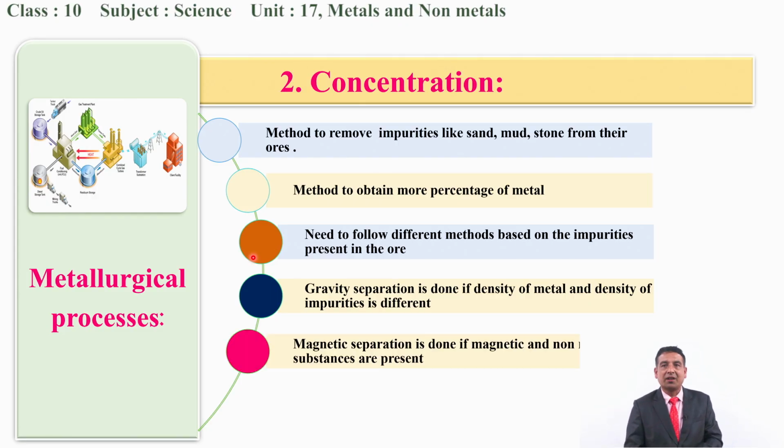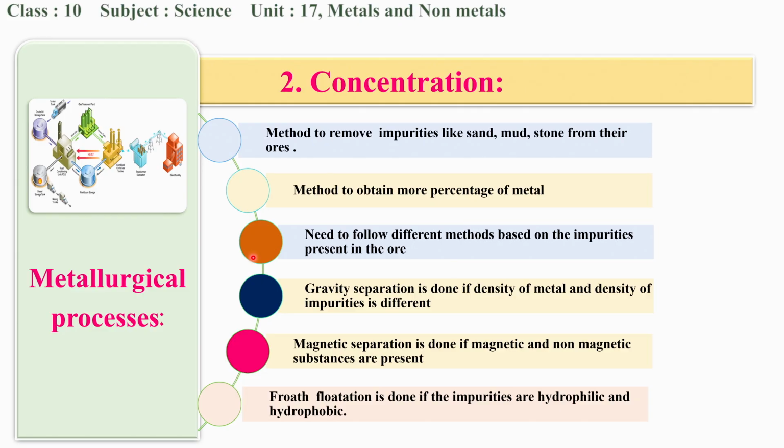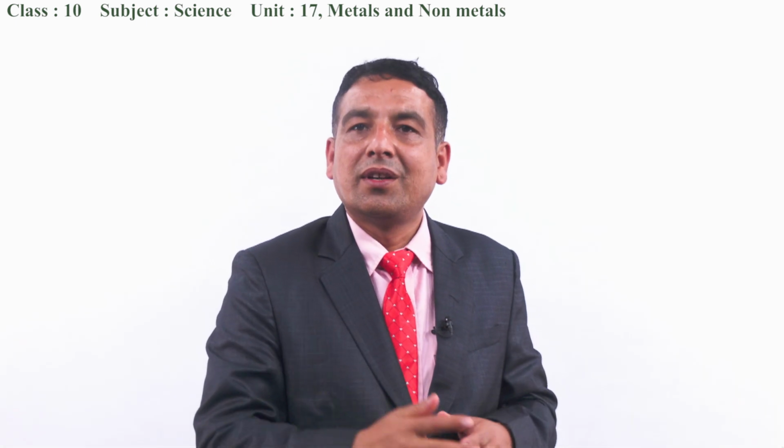We have already discussed that sometimes the metal can be magnetic, but sometimes the impurities may be magnetic. In such conditions we can use magnetic separation. And at last, froth flotation is used for hydrophobic as well as hydrophilic impurities. That means if the impurities can be dissolved in water, that is called what? Hydrophilic. Philic means loving, hydro means water. When the impurities are soluble in water, in such a case we can use froth flotation.